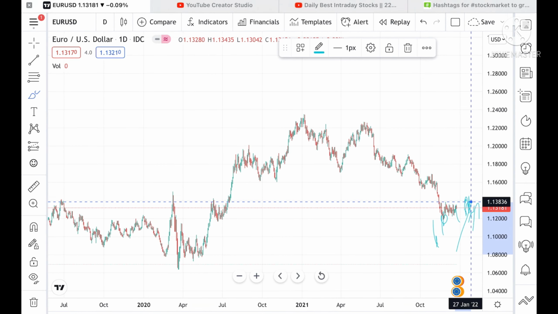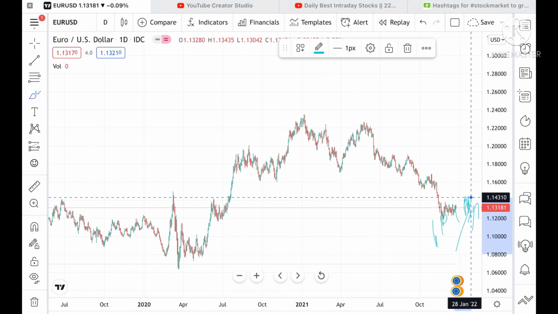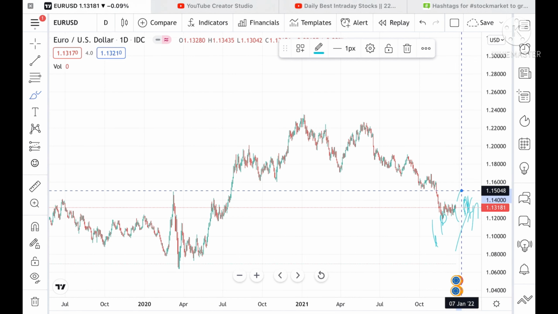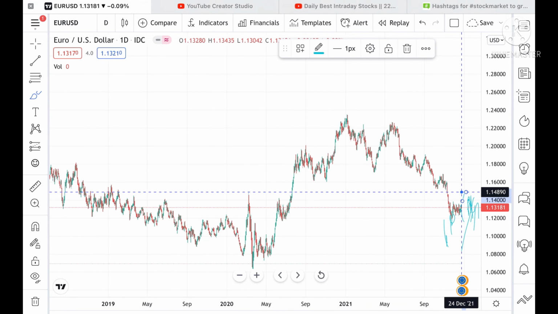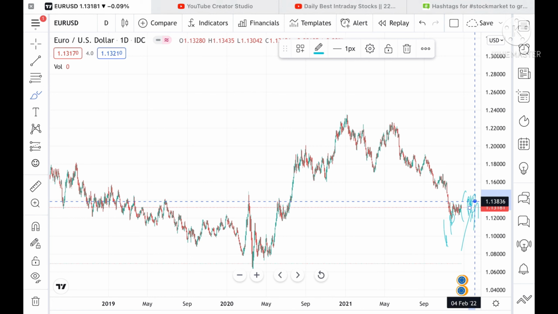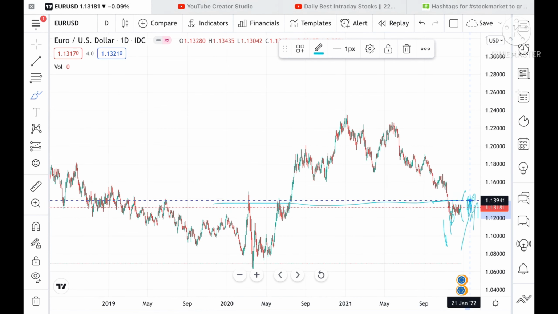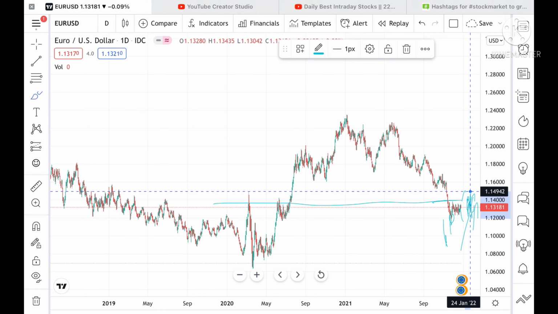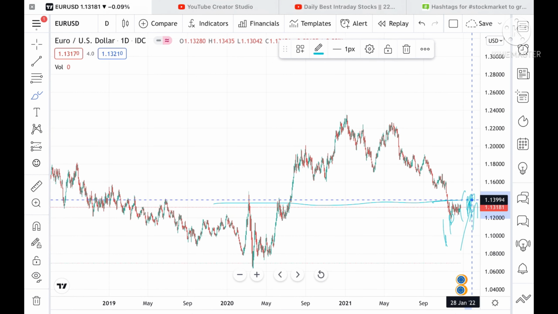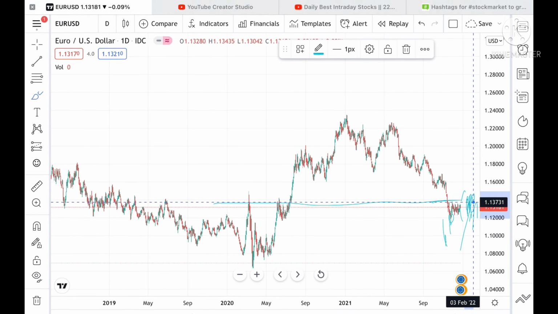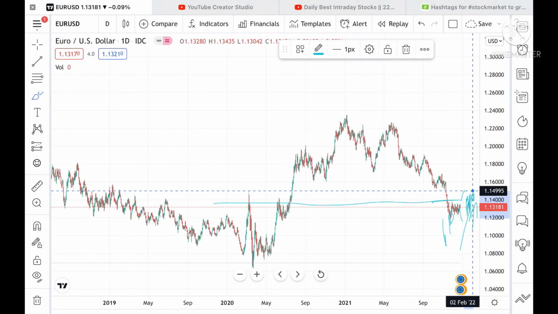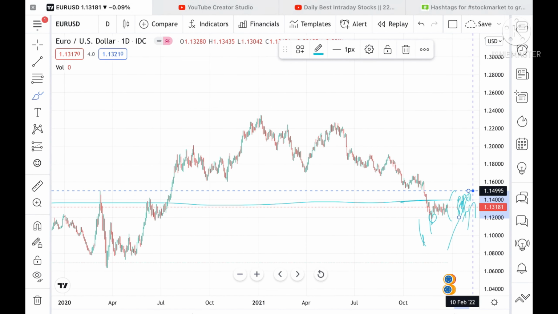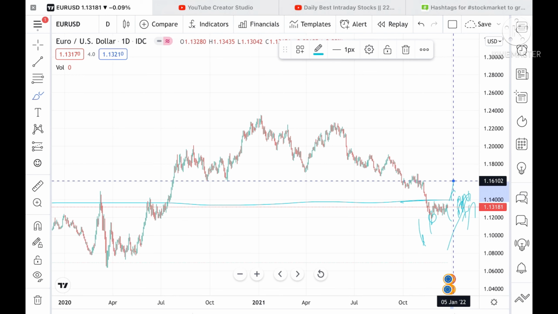But if it sustains this level or if it crosses above a level of 1.13783, then we can see it can go and touch a level of 1.14310, and from there it can go further high to a level of 1.15048, and this level is already tested here. This is the trend where we have seen it is already tested, so chances are high we can see a level of 1.14942 very soon if it goes above a level of 1.13731. And it can go further high to a level of 1.14995.